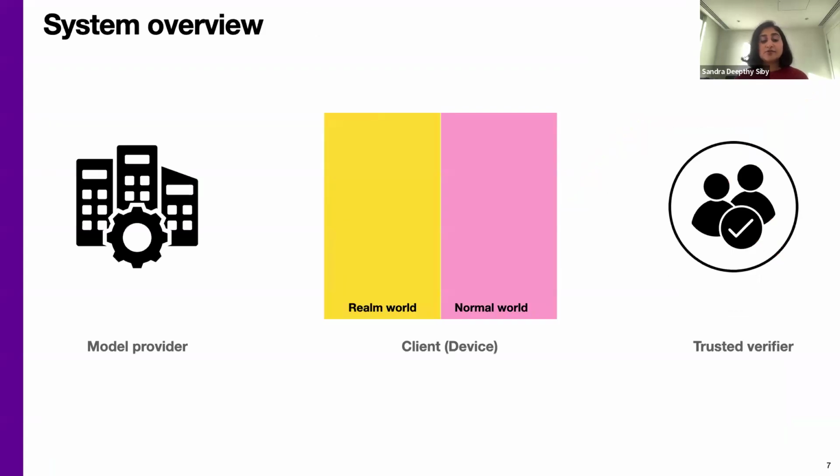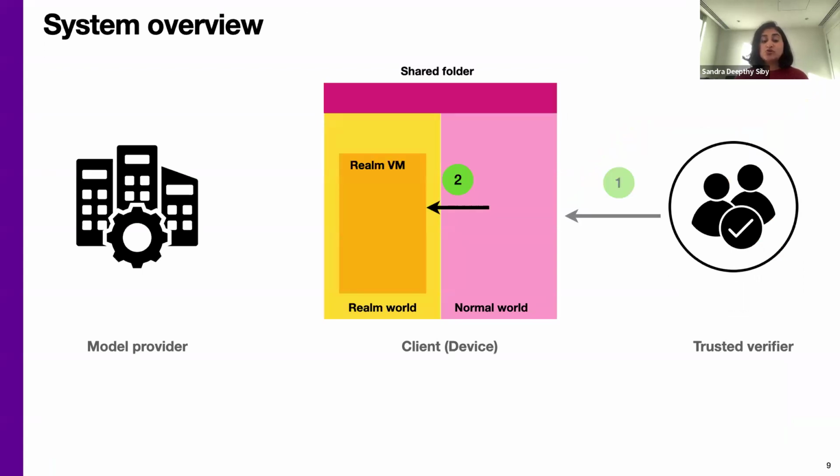Our system consists of three entities. There is a model provider that wants to deploy a model for inference on an end device which supports CCA. The figure shows a simplified view of CCA on the client with the realm world and the untrusted normal world. There is a third entity called a trusted verifier. The client first obtains a realm image from the verifier, which can be used to create a realm VM. A shared folder is also created between the realm VM and the normal world.